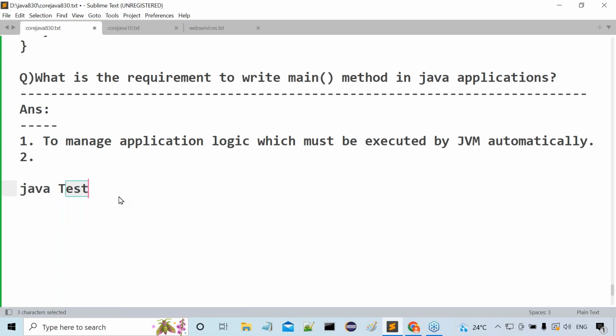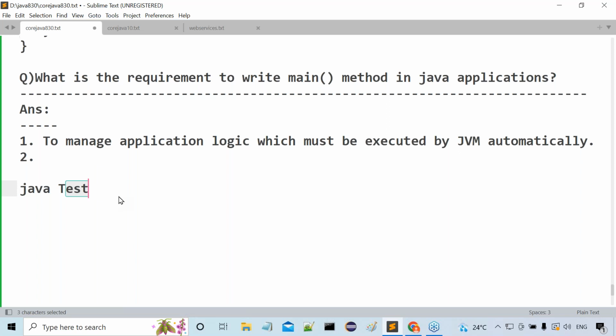Main method starting point is the starting point of the program execution. Main method ending point is the ending point of the program execution. Following or not? Guys, all of you are getting my point or not? So now, the program's execution starting point and ending point are the main method starting point and main method ending point.